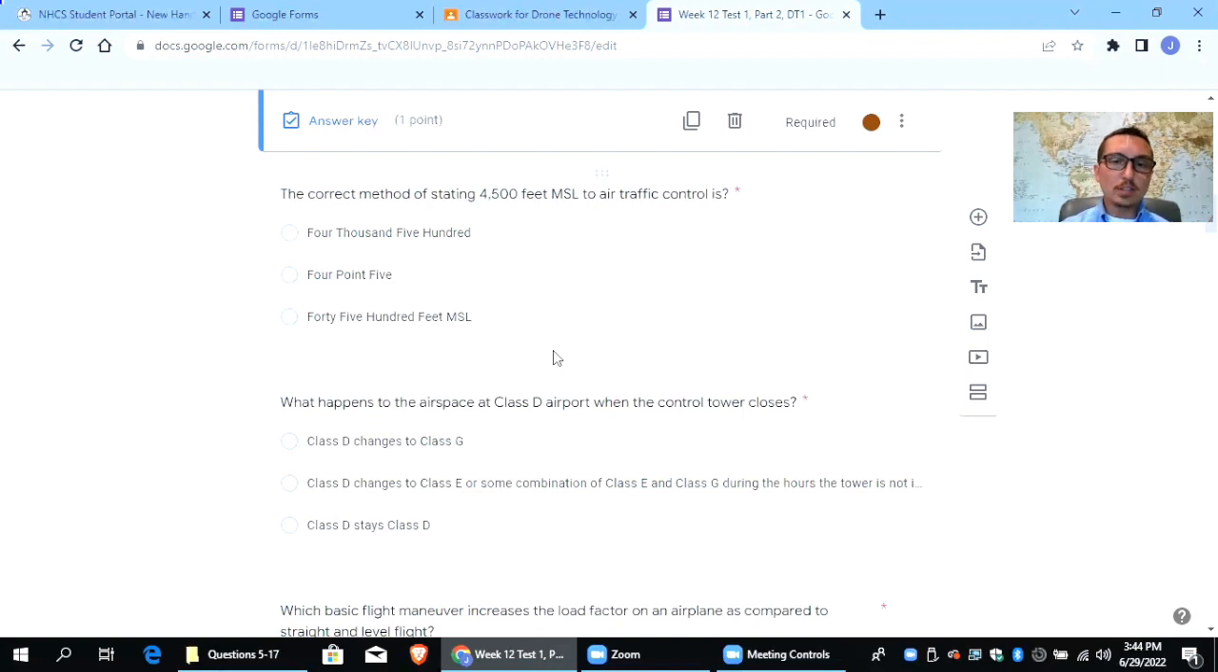The correct method of stating 4,500 feet MSL to air traffic control is 4,500 feet. Don't say 4,500 feet, and definitely don't say 4.5. They like to enunciate things because you're talking over a radio and they just want to make sure air traffic control hears you. So the correct answer here would be 4,500.